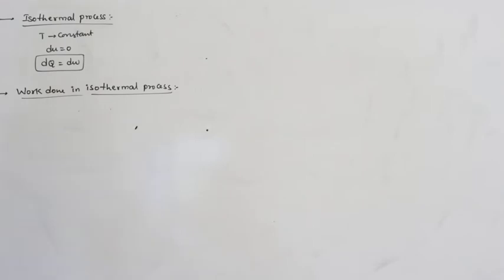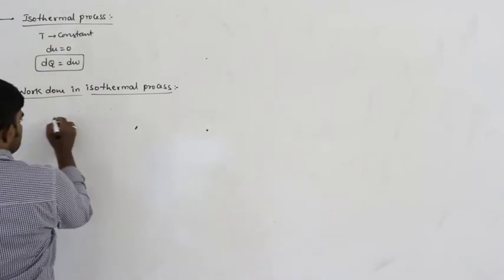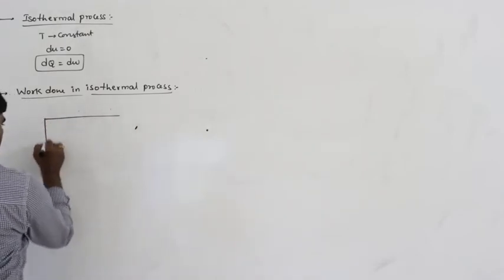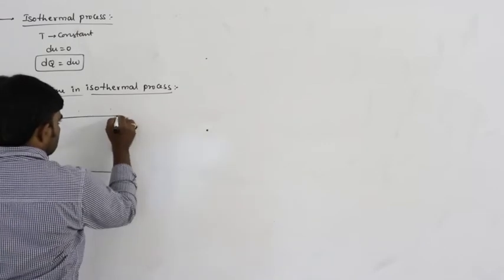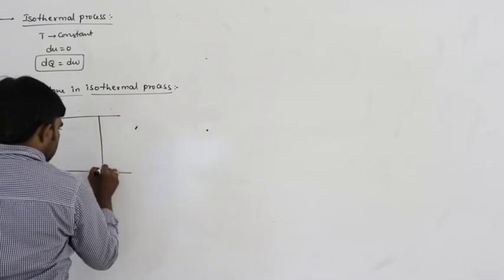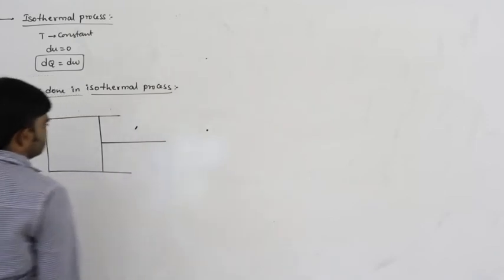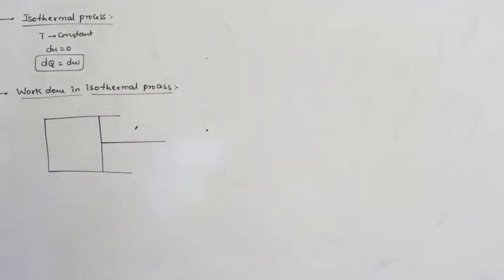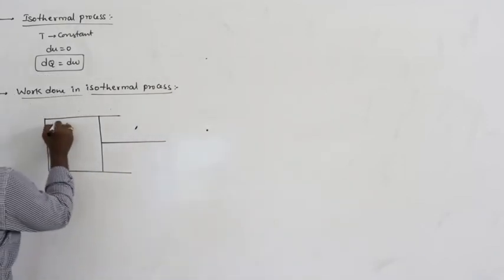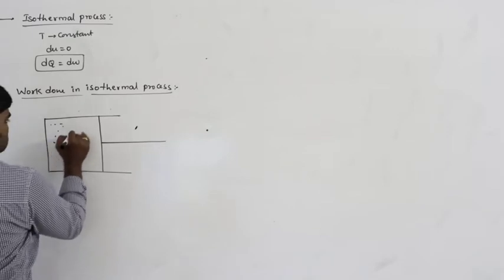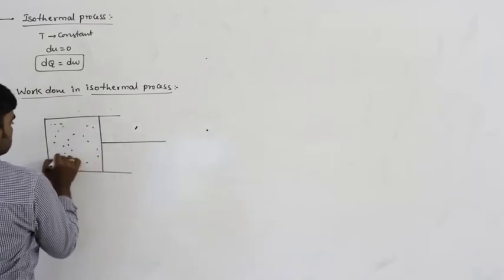Work done in isothermal process. Let us consider a cylindrical vessel with movable piston. The temperature of the system remains constant. So a certain amount of gas is taken into the vessel.